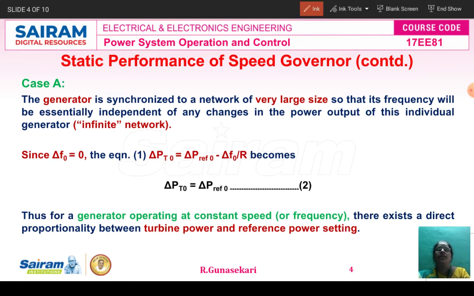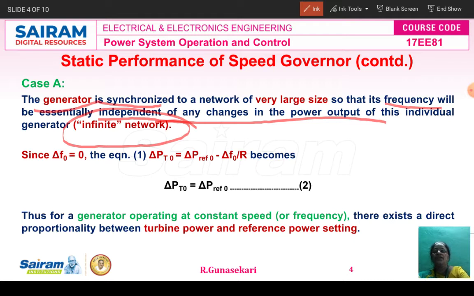First, case A, the infinite network. Infinite network means the generator is synchronized with an infinite bus bar, that is, the frequency is independent of change in power output. That means del f0 equal to 0.